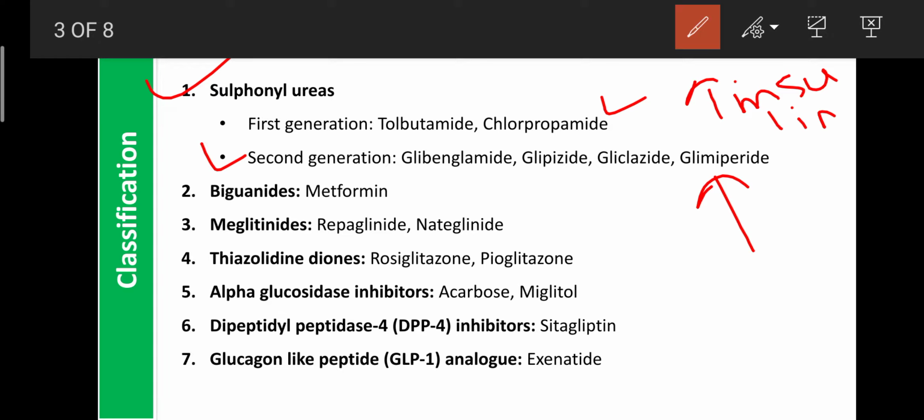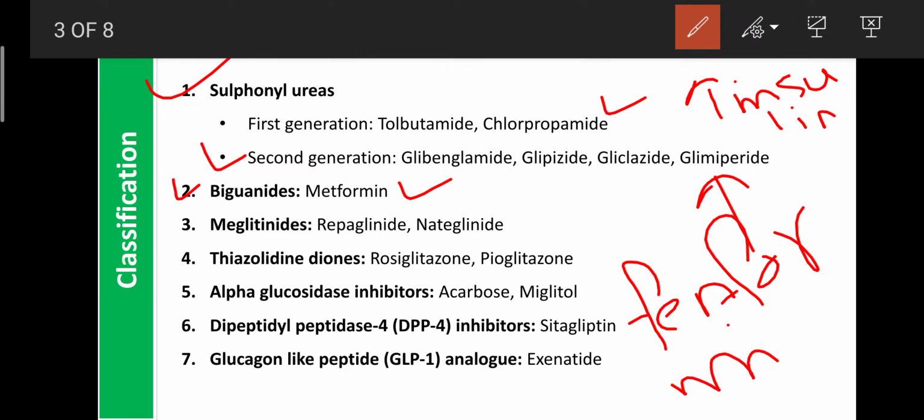The second category of drugs are the biguanides, that is metformin, and another drug, phenformin. This phenformin drug is banned now.